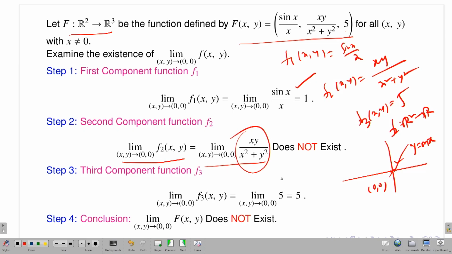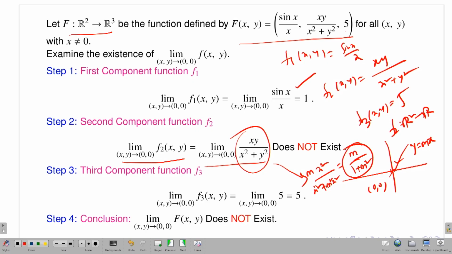If I put y equal to mx, then this value is m x squared divided by x squared plus m squared x squared. So this is the same as m divided by 1 plus m squared. So it differs for different values of m.